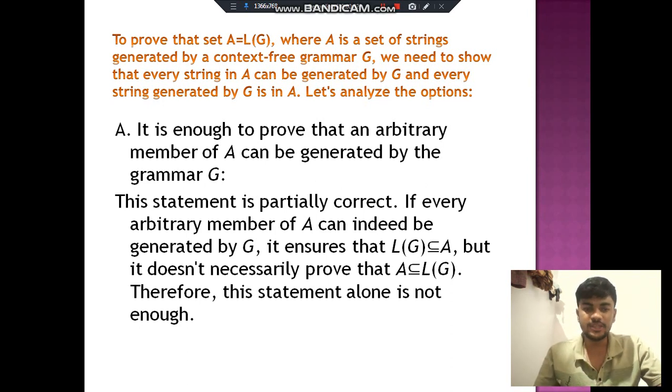Option A, it is enough to prove that arbitrary member of A can be generated by the grammar G. This statement is partially correct. If every arbitrary member of A can indeed be generated by G, it ensures that A is a subset of LG, but it does not necessarily prove that LG is a subset of A. Therefore, this statement alone is not enough.